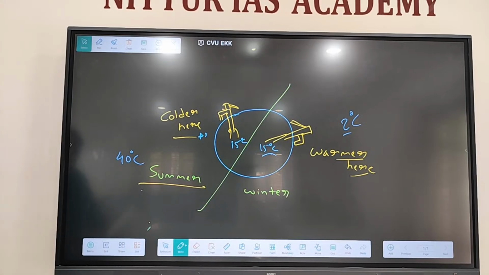Like this, they will ask the questions. If you drop two objects, a mobile phone and a pen, from here, which will fall to the ground first? Which will reach the ground first? The heavier mobile phone. Here, on the moon, let's say a small stone and a big rock, which will fall to the ground first?